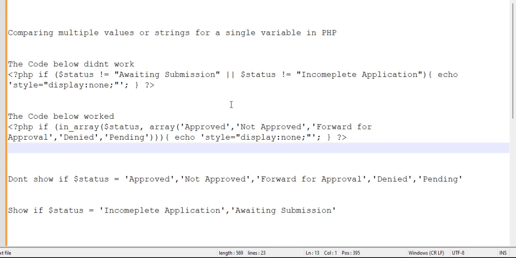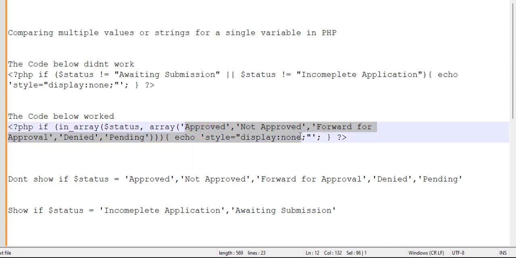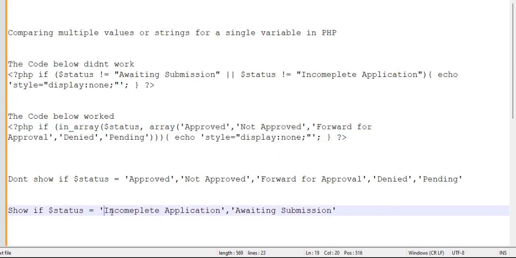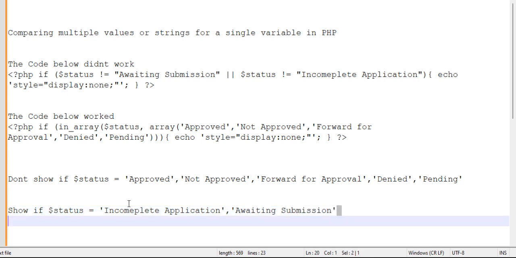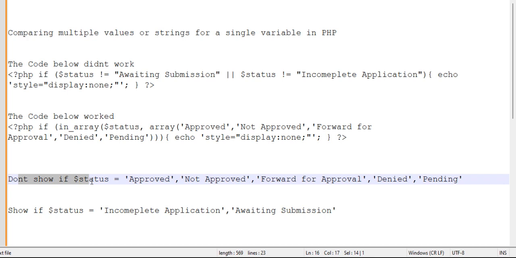If for any reason you have conditions you want to meet for the div to show, do not add it in the array. Okay? If you want either this or this, or you want more, maybe there are even 3, right? That's why I put here, don't show div.